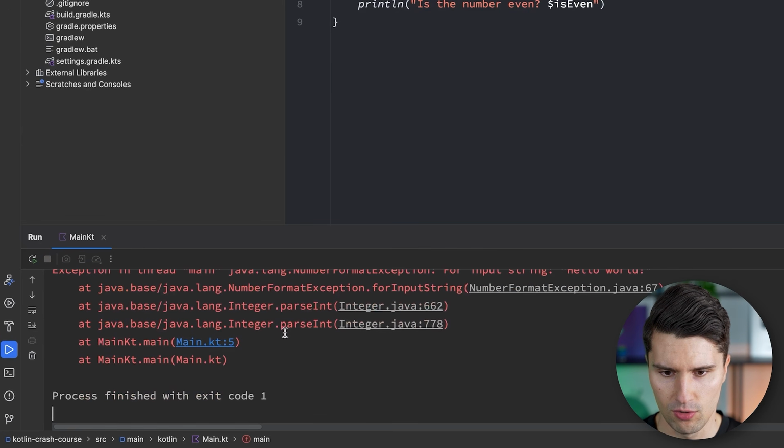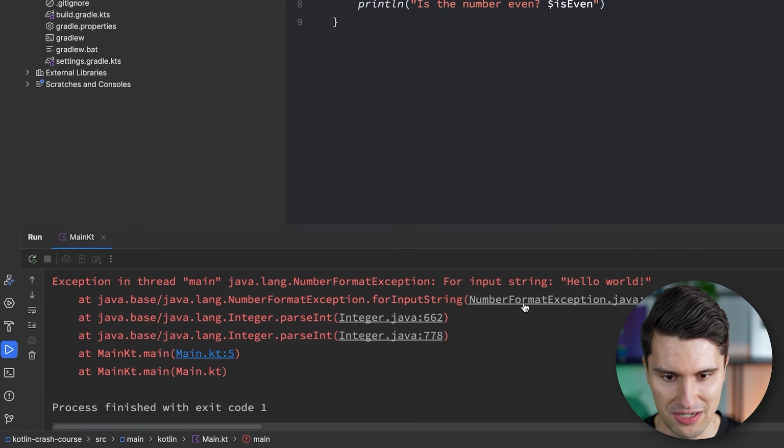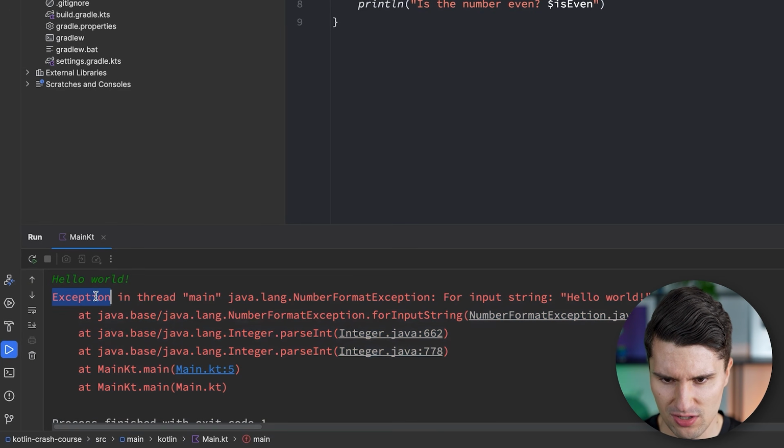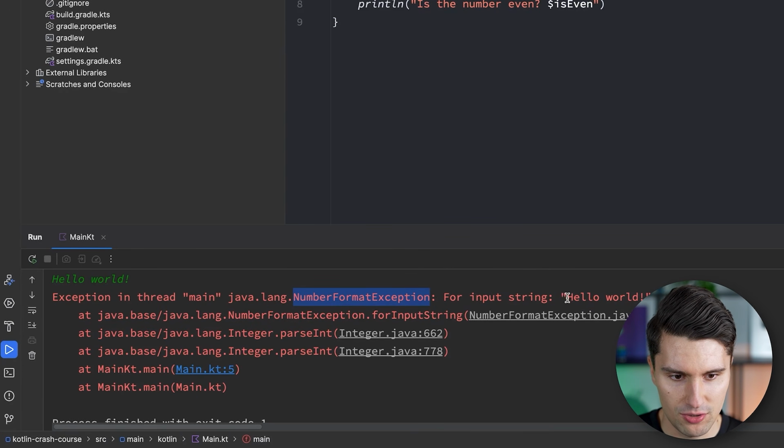If we hit enter, then we at least get a very big red text here. And it says exception in thread main, whatever that means, NumberFormatException for input string hello world. So you can maybe kind of guess what that means. It failed to actually format the number because hello world is not a number.